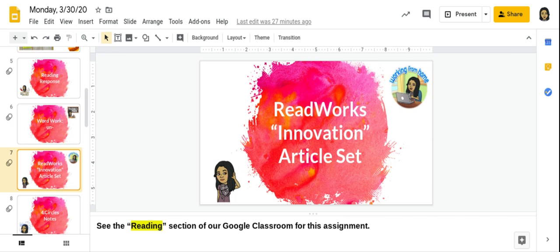So you have the absolute choice each day of which article you would like to read. Or remember, you also have the ability to listen as well. At the end of the week, you'll be expected to type some reflection notes on what they call the book of knowledge. So rather than answering comprehension questions, you'll be taking notes on what stuck with you with each article in that other section called book of knowledge. I believe it would save your progress, so if you'd like to, read an article one day and then respond on the book of knowledge, you can do that. And then, Tuesday, go back in, read another article and take some notes on that as well. You can also take notes on scratch paper as well.